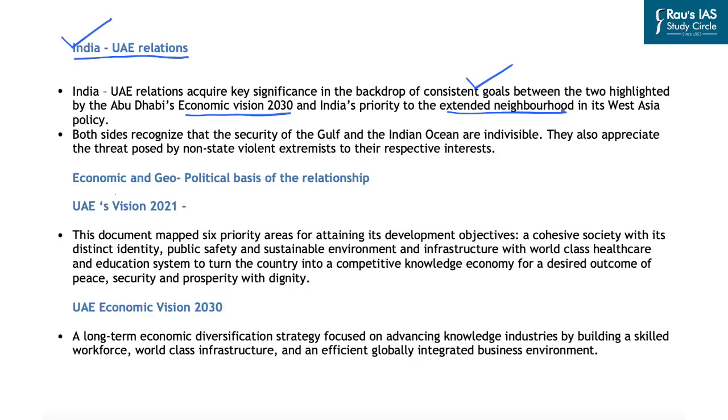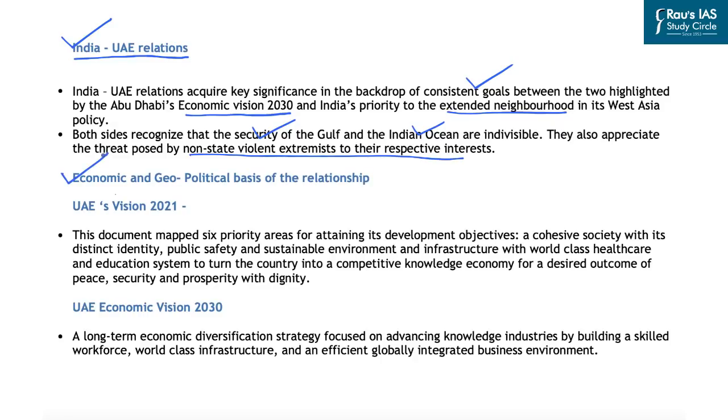Further, both these countries are collaborating in terms of security of the Gulf and Indian Ocean region, and both recognize that the security of the Gulf and the Indian Ocean are indivisible. Further, both these countries are wary of the threats posed by non-state violent extremists to their respective interests. A case in point is the recent attack by the Houthi rebels in UAE on the Indians.